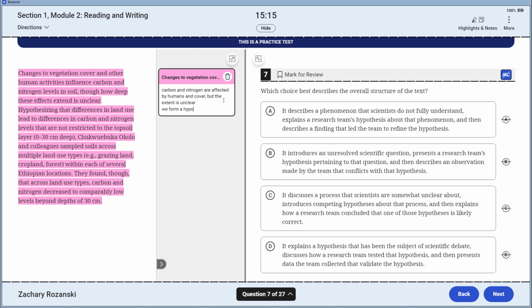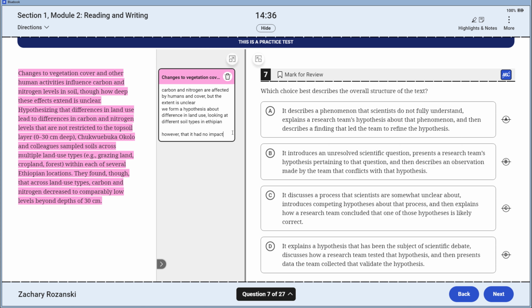that differences in land use lead to differences in carbon and nitrogen levels that are not restricted to the topsoil. So they sampled soils, looking at different soil types in Ethiopia. They found though that across land use types, carbon and nitrogen decreased to comparably low levels. That it had no impact.